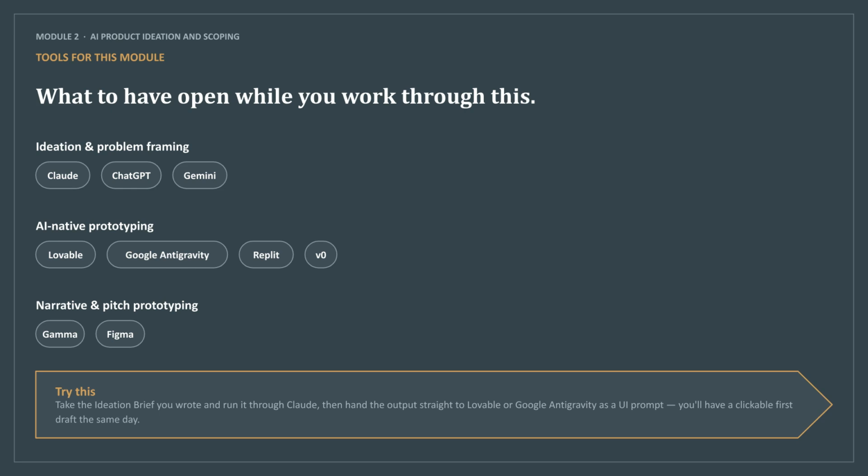To complete this, keep these tools handy. Use Claude, ChatGPT, or Gemini for ideation, Lovable, Google Anti-Gravity, Replit, or V0 for prototyping, and Gamma or Figma for narrative work. A great exercise is to feed your ideation brief into Claude, then move the output directly into a prototyping tool.